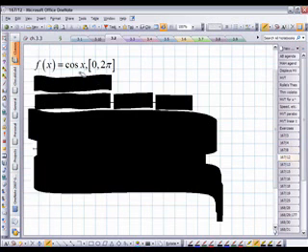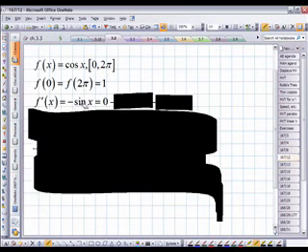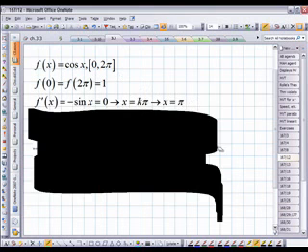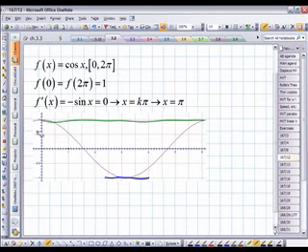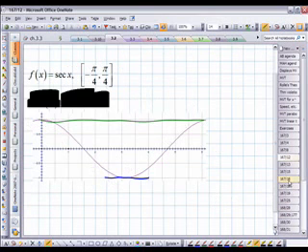Cosine will be continuous and differentiable from 0 to 2 pi, or everywhere really, and cosine of 0 and cosine of 2 pi are both 1, so Rolle's theorem should apply. So we set the derivative equal to 0, and we get multiples of pi, and we choose the one between 0 and 2 pi, so the answer is just pi. And this is it graphically, where here we have cosine x from 0 to 2 pi, and here's our secant line, and our tangent line is parallel to it at pi.